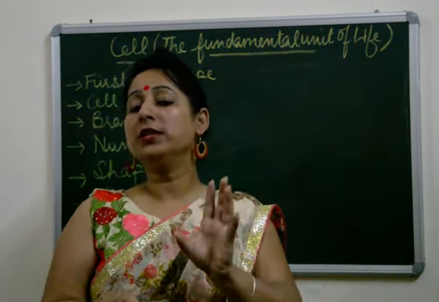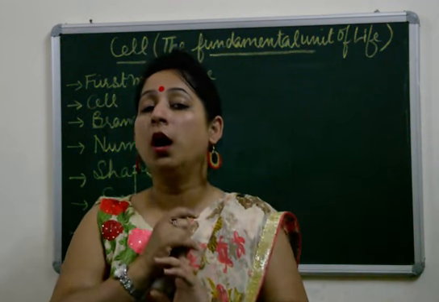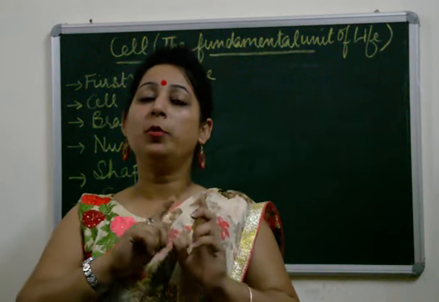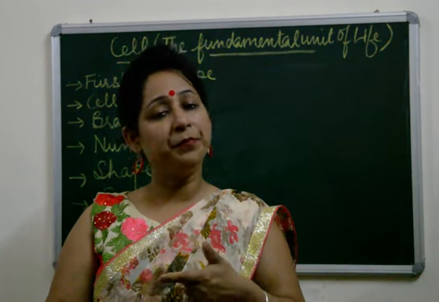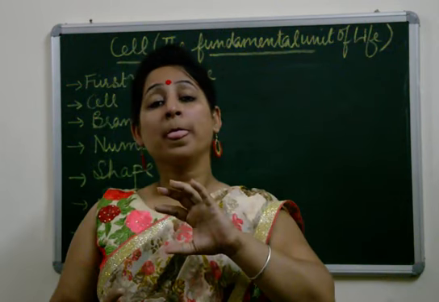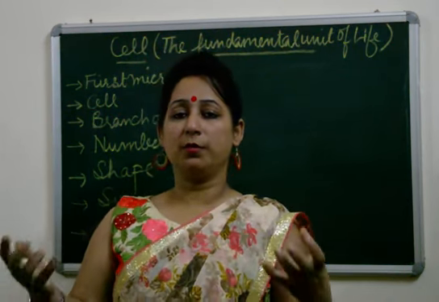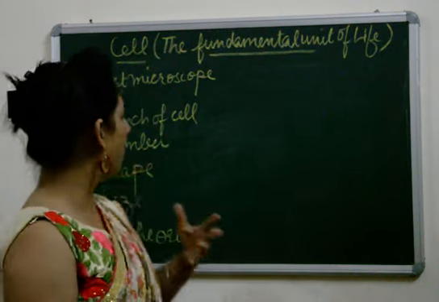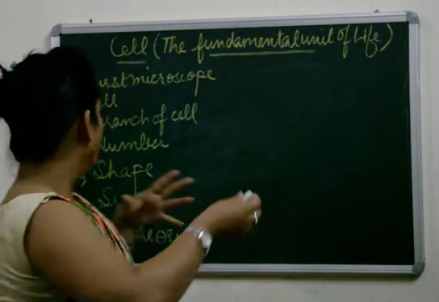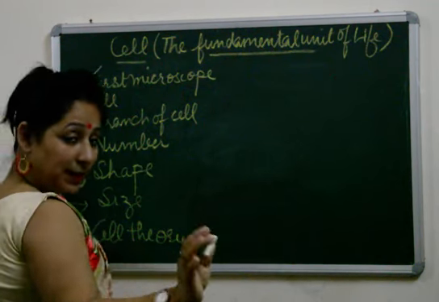Now, who was the first person who observed the cells and coined the term cell? It was Robert Hooke. Robert Hooke was the first person who coined the term cell. After the discovery, the cell was given its name.